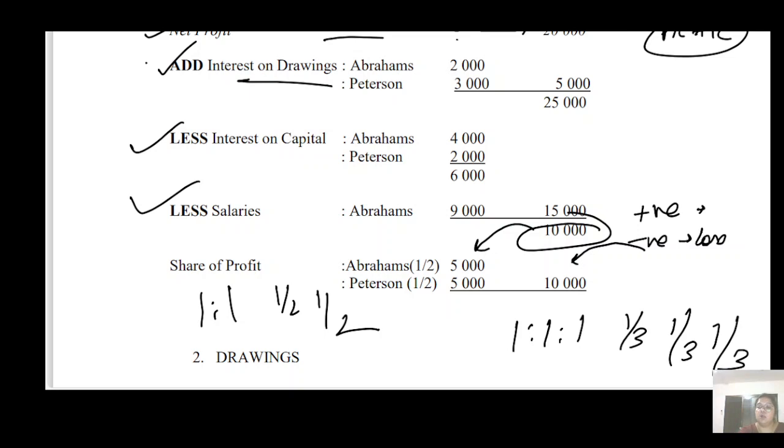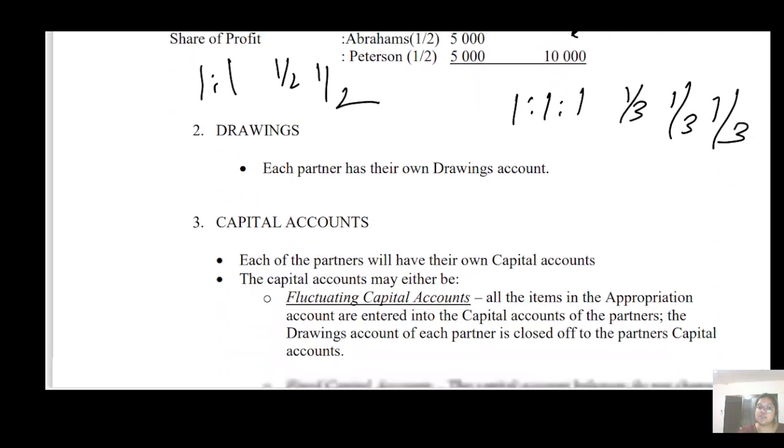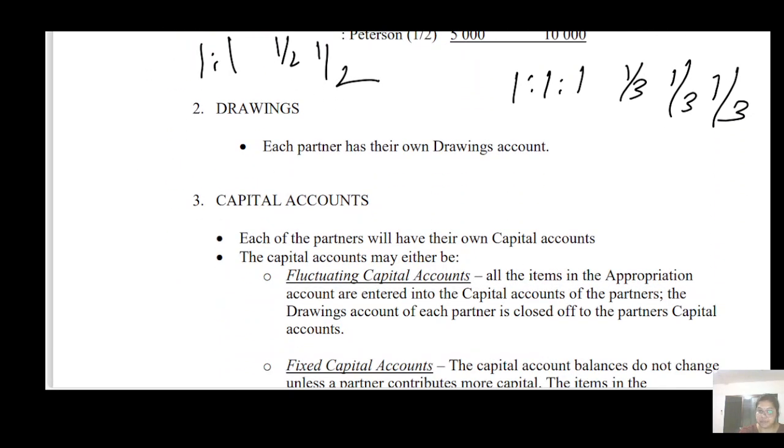Now next is drawing. What is drawing? When a partner withdraws some amount for their personal use, that is your drawing. And how are you going to calculate the drawing? You have various methods: simple method, product method.